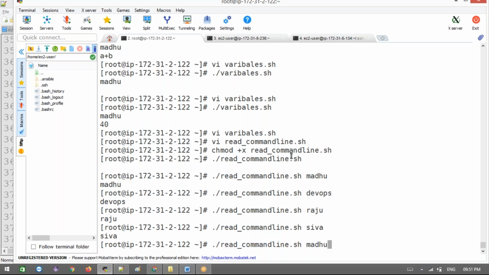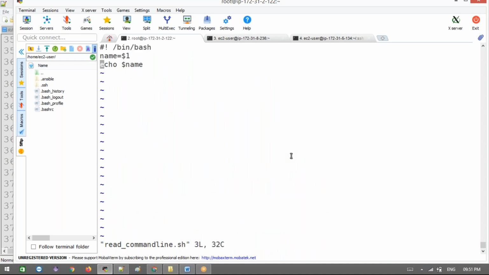For example, if there are a number of values, how are we going to read them? Now open this. Let's say name. I'm going to write something very meaningful, like a first name and last name.